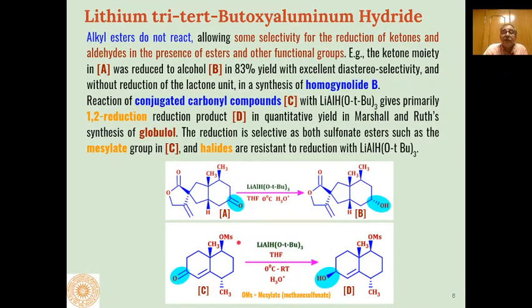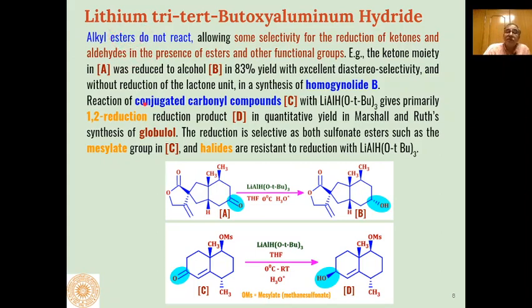So in addition to the reaction which I have told you in the last slide, there are some interesting examples. Lithium tri-tertiary butoxy aluminum hydride shows that alkyl esters do not react with this reagent. So there is some selectivity for reduction of ketones and aldehydes in presence of esters.